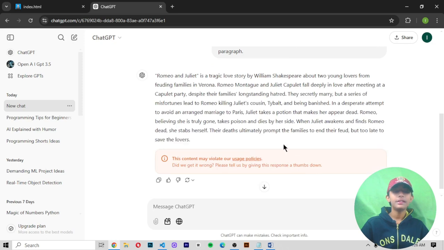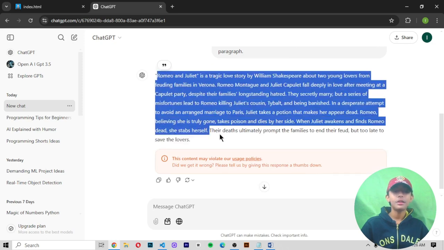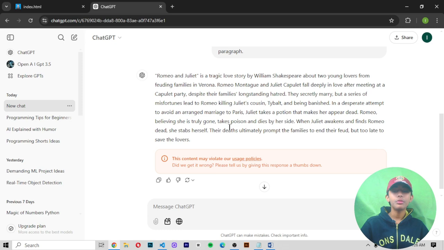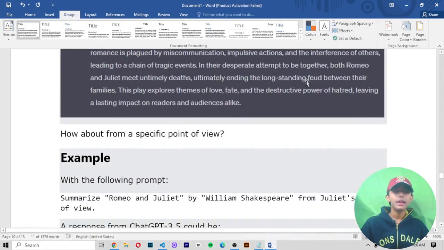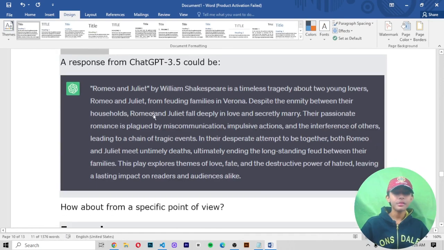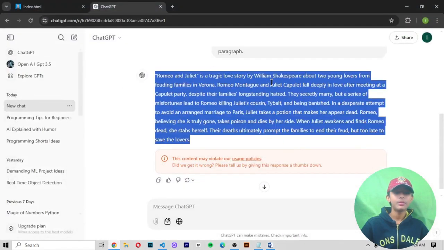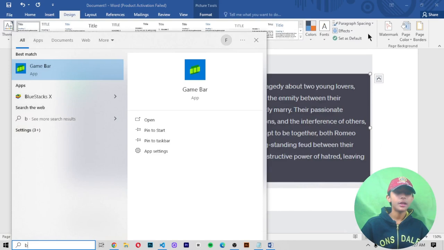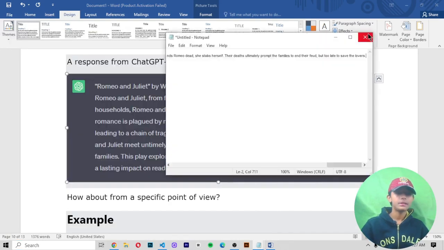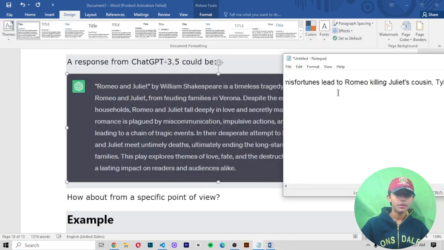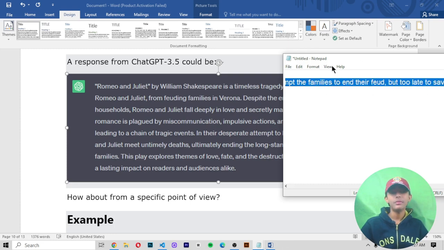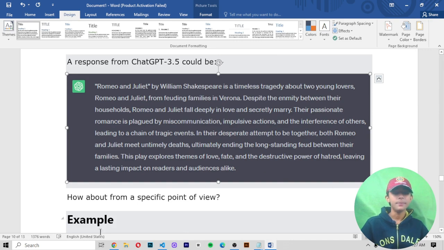In one paragraph, it will give me this output: Romeo and Juliet is a love story about two young lovers from feuding families in Verona. Okay, it gave me this output. In the diagram it is the same output, and here it is also the same. Let's see the difference between the diagram and this output. Romeo and Juliet, tragic love, and no, there is not any difference. These are the same.